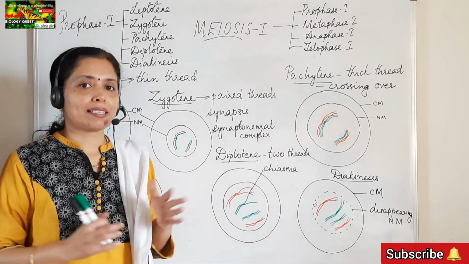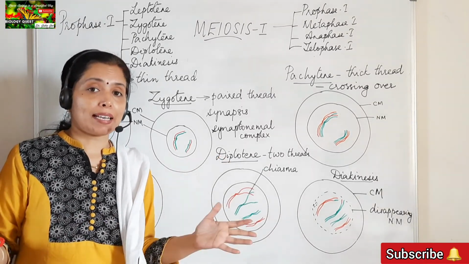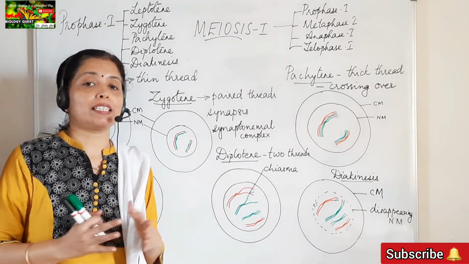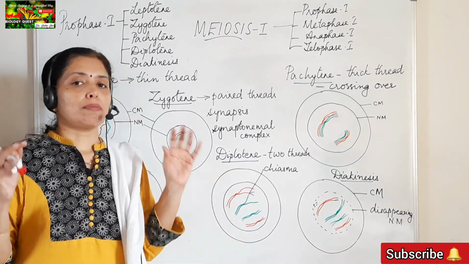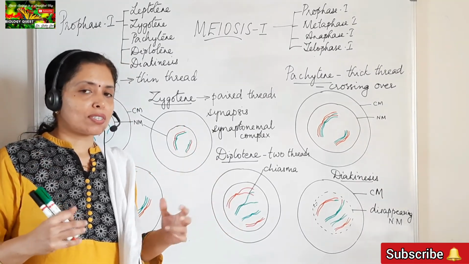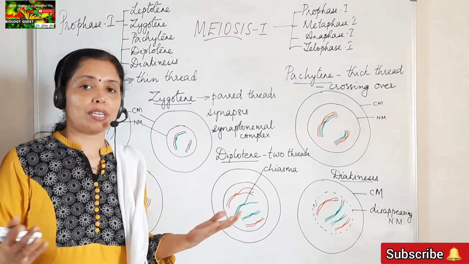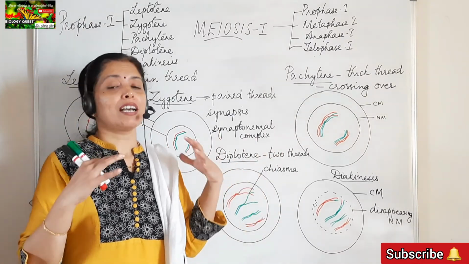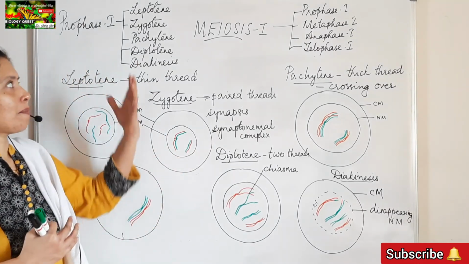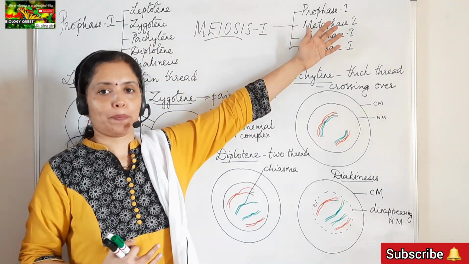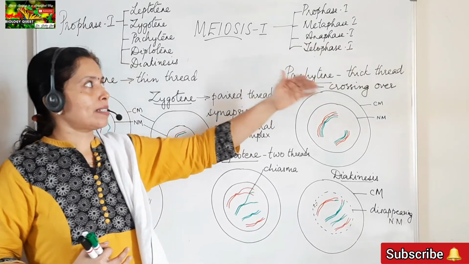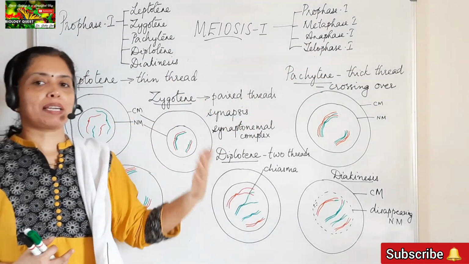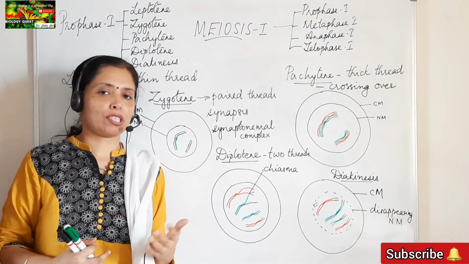The crossing over is complete, terminalization of the chiasmata takes place, exchange of genetic material is complete, chromosomes are in the most condensed stage, nuclear membrane and nucleolus start to disappear, spindle fibers begin to be formed, because the next stage is metaphase-I. Okay, so we will study about metaphase-I and the remaining stages of meiosis in the next video.